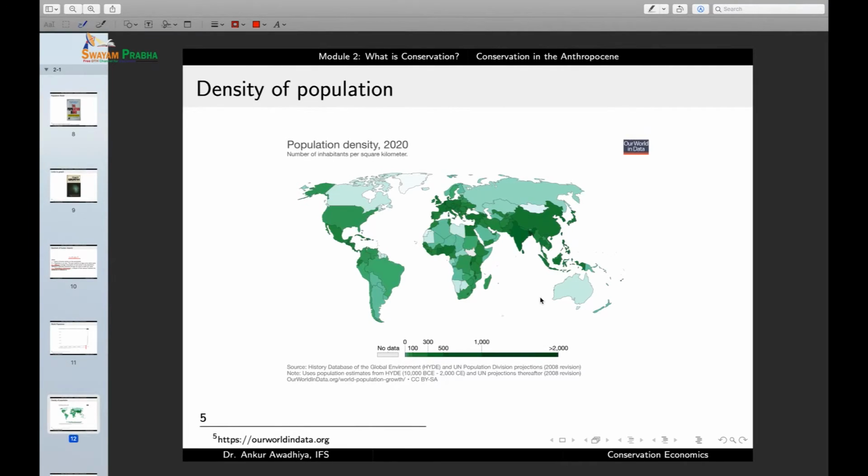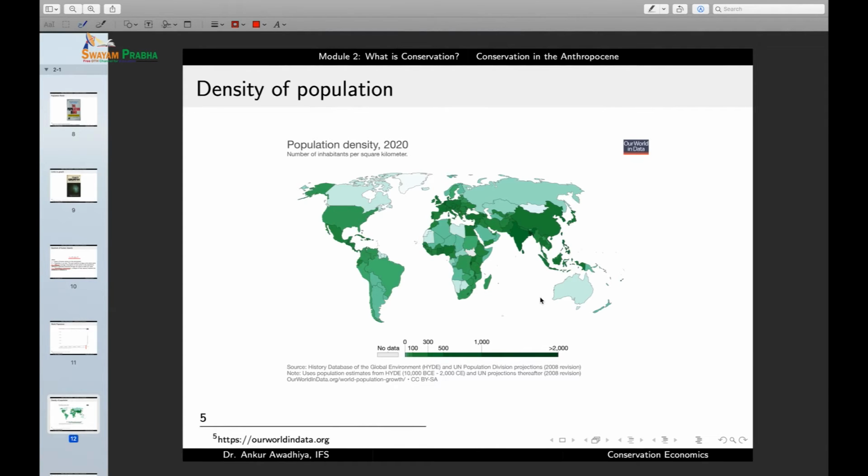Now, with the need for more agriculture, we need more land, because of which we are cutting more and more of the forest. We want to provide affluence to all these people, because of which we require more and more resources, because of which, again, we are cutting down a number of forests, and we are using those areas for things like mining. So any area that will have more population will also have more impact.